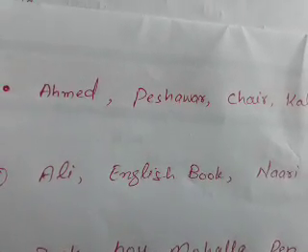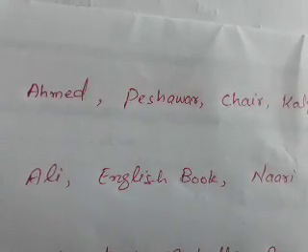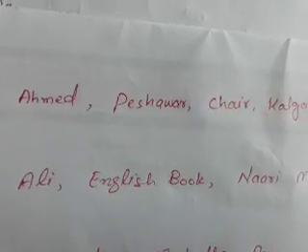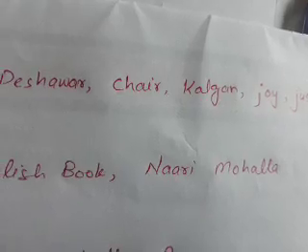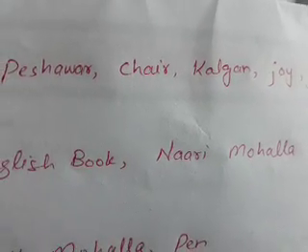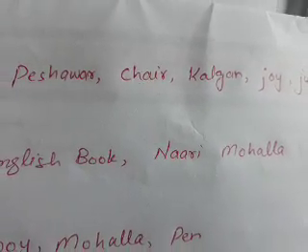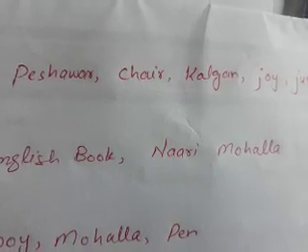So, Ali is a particular boy. English book, you have a number of books, but English book is a particular book in your bag. And there are a number of mohallas, but Nadi Mohalla is a particular name.